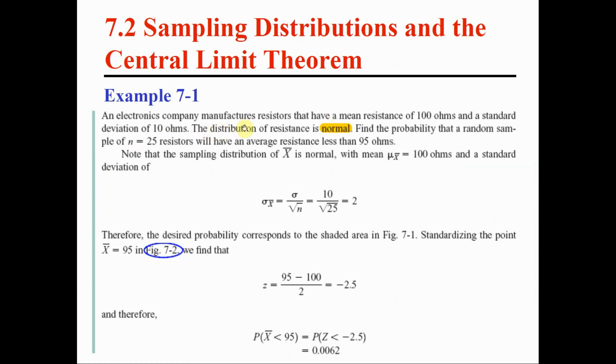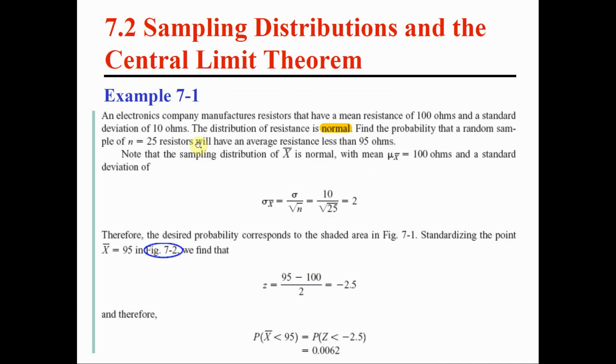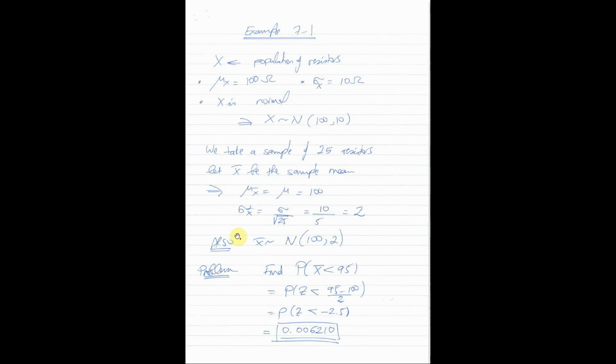If I just take this out, the distribution of resistance is normal. It's not true. That's not given here. Can we still solve the question? The answer is yes. We could have solved the question, and the answer would have been exactly the same. However, we needed a size of the sample which is 30 or more. So with a size of 25, perhaps we are not sure that X bar is normal or close enough to normal. However, we cannot do anything about it, so it cannot be solved.